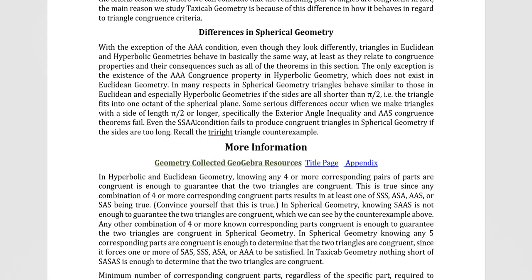It's the same thing. That condition fails to produce congruent triangles in spherical geometry if the sides are too long. Remember that we had a tri-right triangle counterexample, that one along with another one that was similar.